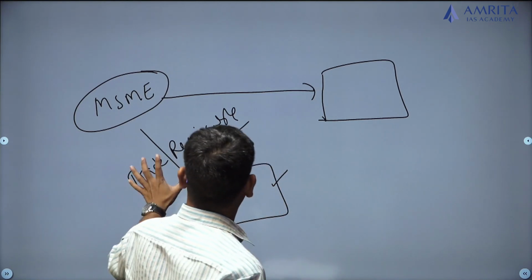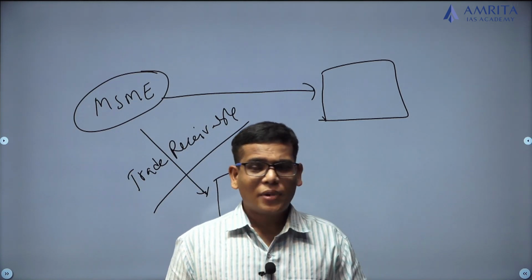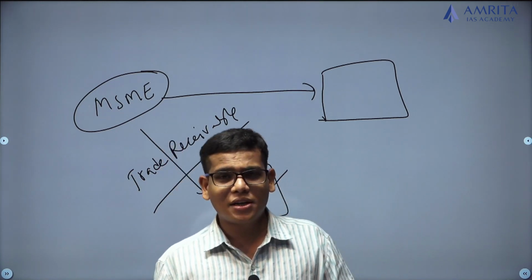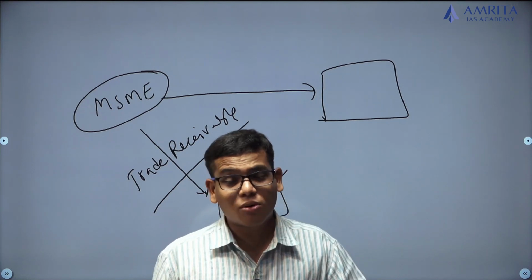Because you are an MSME, a small company, there is no collateral, but how come they are giving?